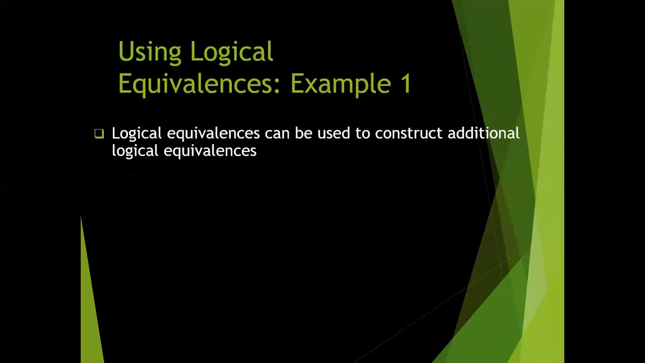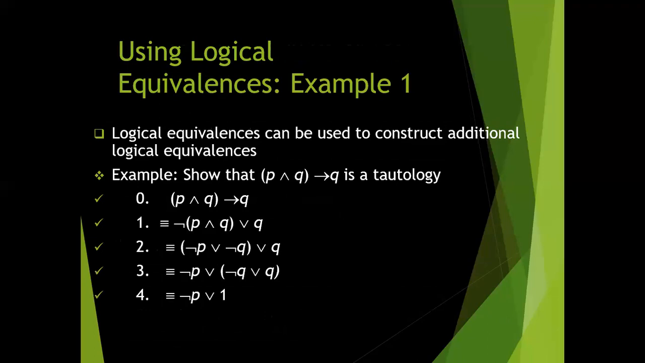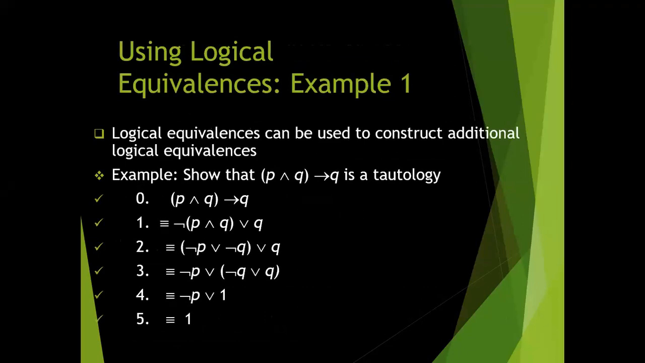Using logical equivalence, example one. Logical equivalence can be used to construct additional logical equivalences. Example: this one is a tautology, shown using logical equivalence. This is how we prove that the output is always true, and in every step we use a different additional logical equivalence. So now it's proved that this is always true. It is known as a tautology, and the definition of tautology is a statement which is always true.